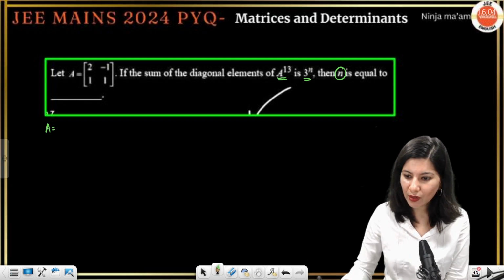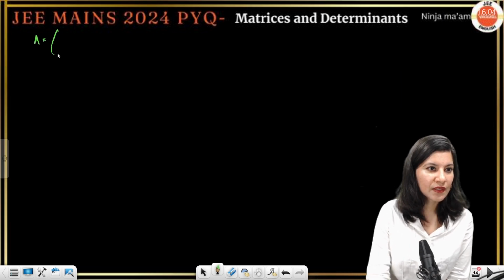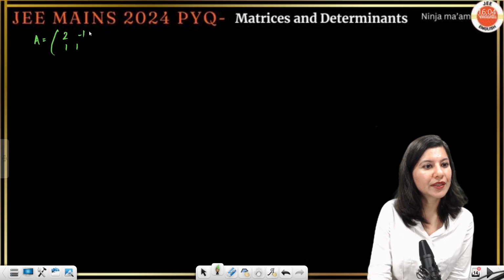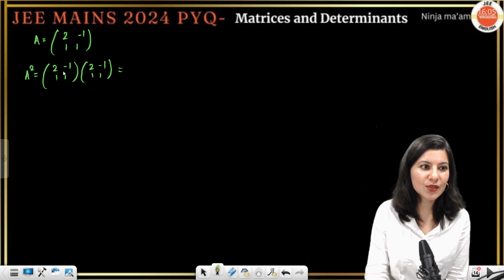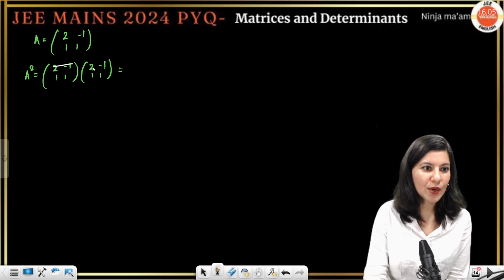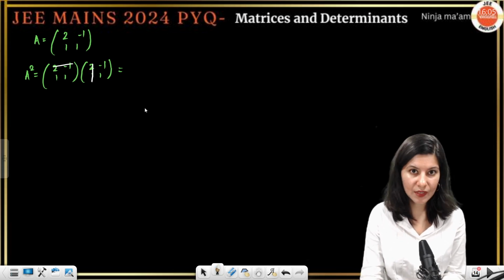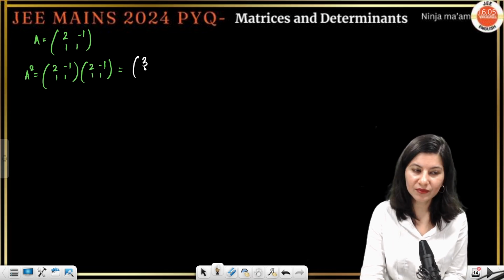Let us go on the next page. 2 minus 1, 1, 1. Right? This is your A. What is A square? 2 minus 1, 1, 1 times 2 minus 1, 1, 1. Let us calculate A square. Row 1, column 1: 4 and minus 1 will give you 3.